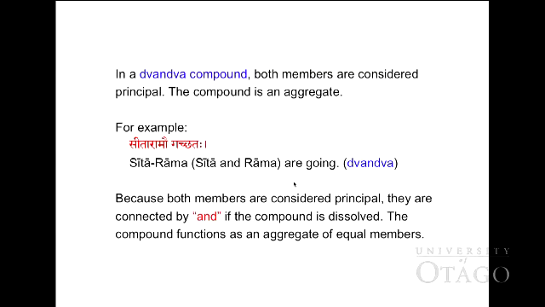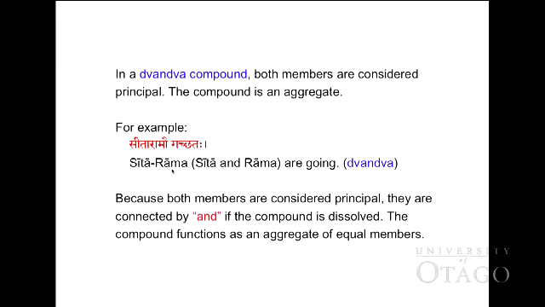As you have studied from the last lesson, this is the Dvandva compound, an Itaretara compound: Sitā-Rāmau gacchataḥ. That comes from Sitā ca Rāmaś ca. The compound is Sitā-Rāmau in dual, nominative dual masculine, and gacchataḥ is present third person dual.